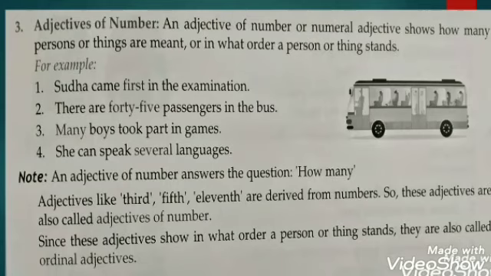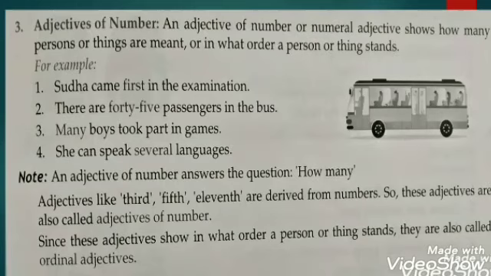I have taken examples from your book. I have sufficient milk. And another example is, I have sufficient books. What is common in these two sentences, children? The word sufficient. But you will see that the same word sufficient can be used as an adjective of quantity and an adjective of number.